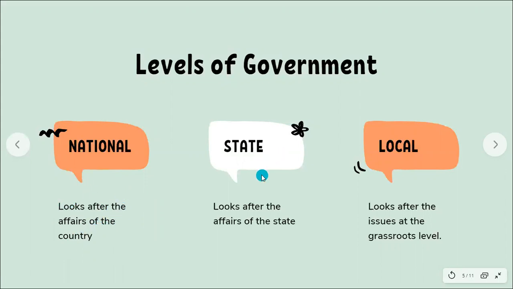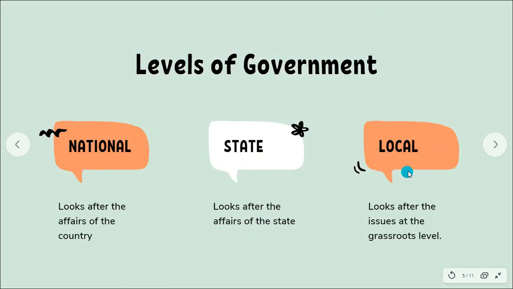Then state, affairs of the state. For example, if you have state hospitals, then you have schools that are run by the state. Education, you have education boards, state education boards as well, right, wherein you have state centric education. Okay. Then you have water supply, sewage system, right? Health, education, all of this is looked after by the state government.